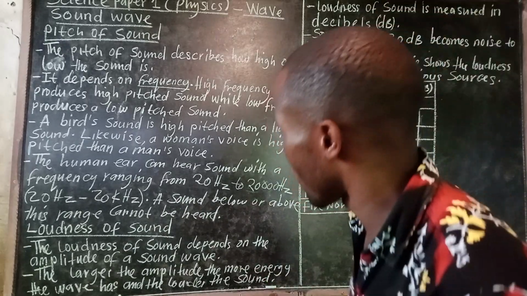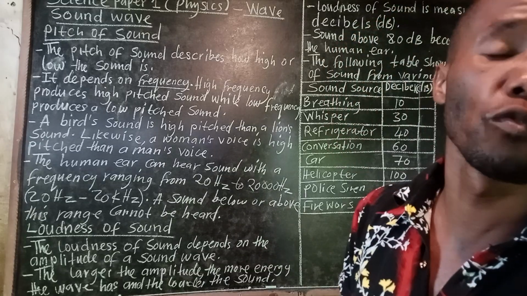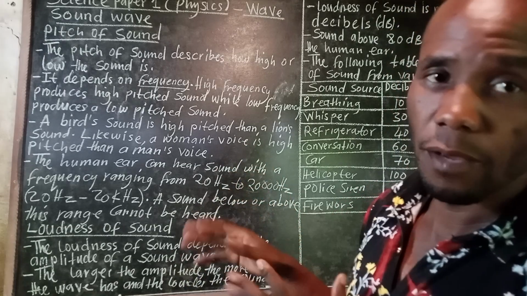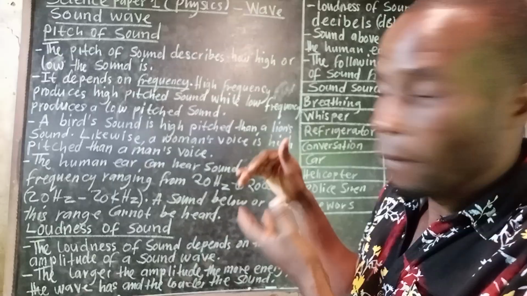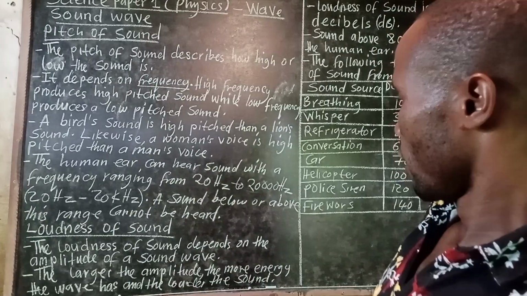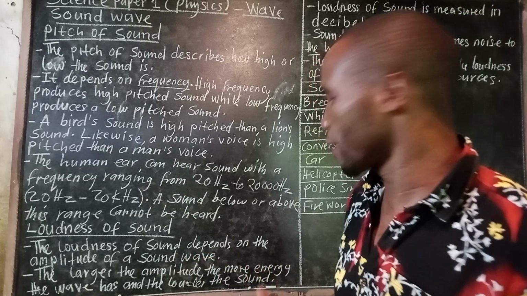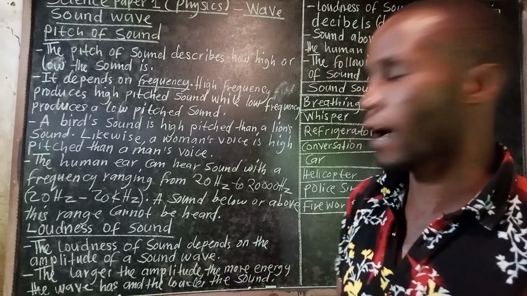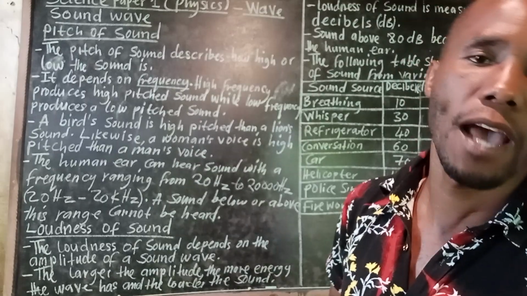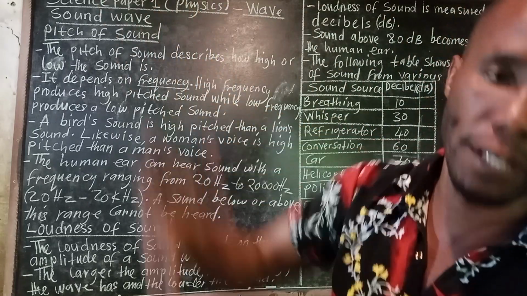Let us look at loudness of sound now. The loudness of sound depends on the amplitude of a what? Of a sound wave. Different from pitch, which depends on frequency, loudness depends on the amplitude of the sound wave. The larger the amplitude, the more energy the wave has, and the louder the sound. When the amplitude is high, the sound will be louder.